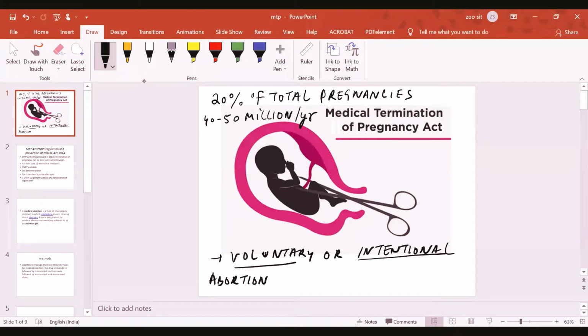This is the method by which it's performed to end pregnancy. So voluntary or intentional abortion, or we can call it a method by which the pregnancy is terminated.